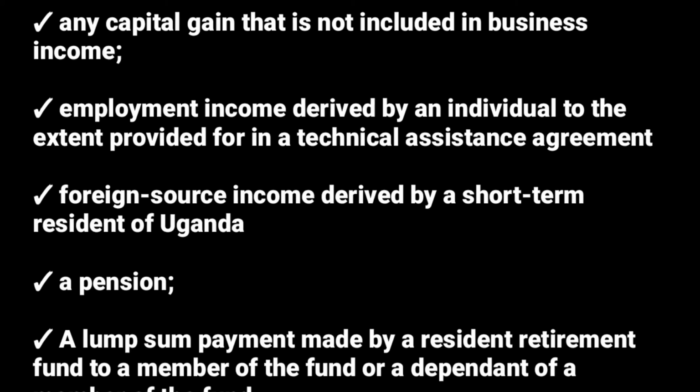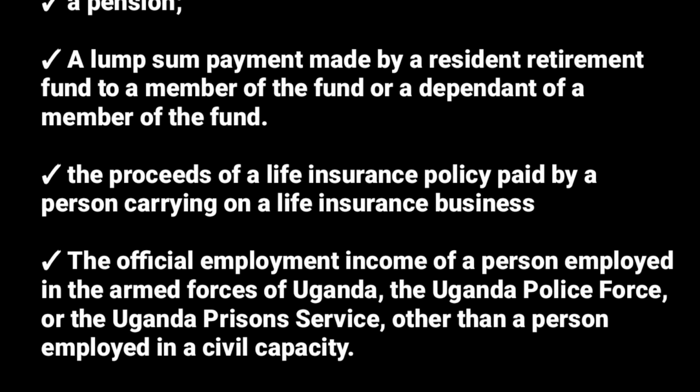Then another exempt income we have is a lump sum payment made by a resident retirement fund to a member of the fund or a dependent of the member. In case of a retirement fund and the payment is being made to the member after retiring or to the dependent after the member dies, it is not taxed for income tax purposes. Then the proceeds of a life insurance policy paid by a person carrying on a life insurance business. Paid by a person carrying on a life insurance business, it's also not taxed for income tax purposes.